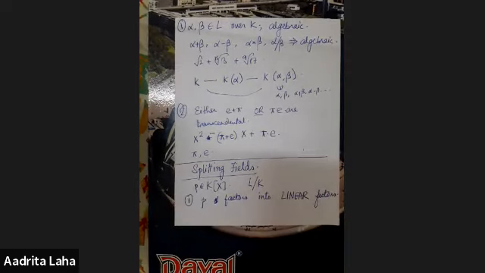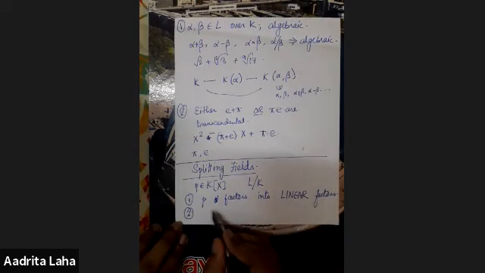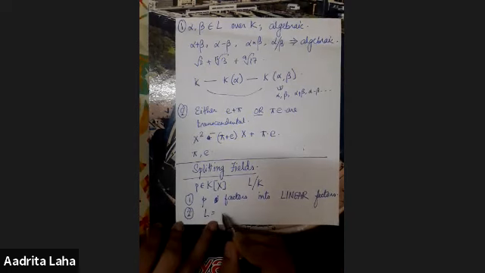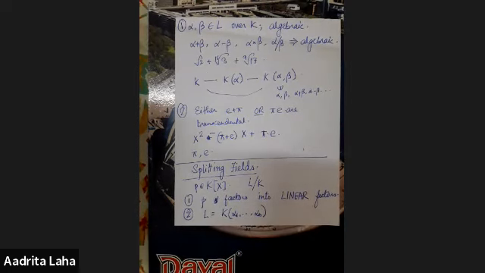So we have the field L, where we can factorize p into c times (x minus alpha 1) times (x minus alpha 2), and so on. And secondly, the second condition is that L is written as k adjoined alpha 1 up to alpha n, where alpha 1 up to alpha n are the roots of the polynomial p in that field.